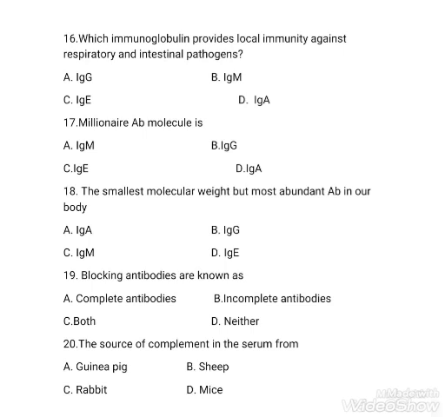Next question. The source of complement in the serum from guinea pig, sheep, rabbit, mice. The right answer is option A, guinea pig. Then what is complement? The complement refers to a system of some non-specific proteins present in normal human and animal serum which are activated characteristically by antigen-antibody reaction and subsequently lead to a number of biologically significant consequences. The term complement was coined by Paul Ehrlich.